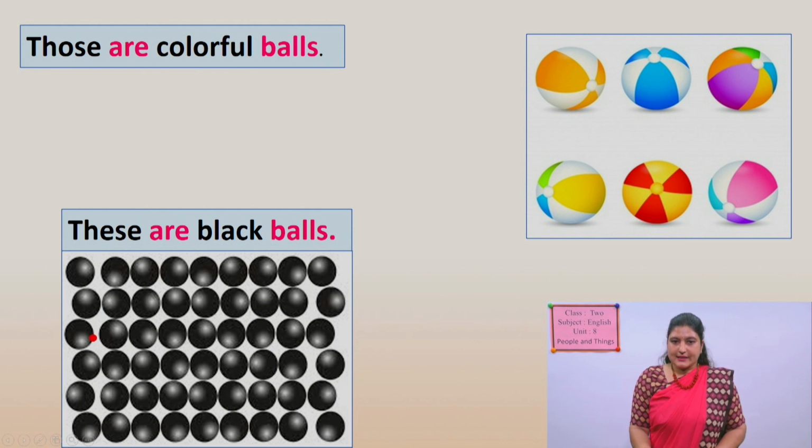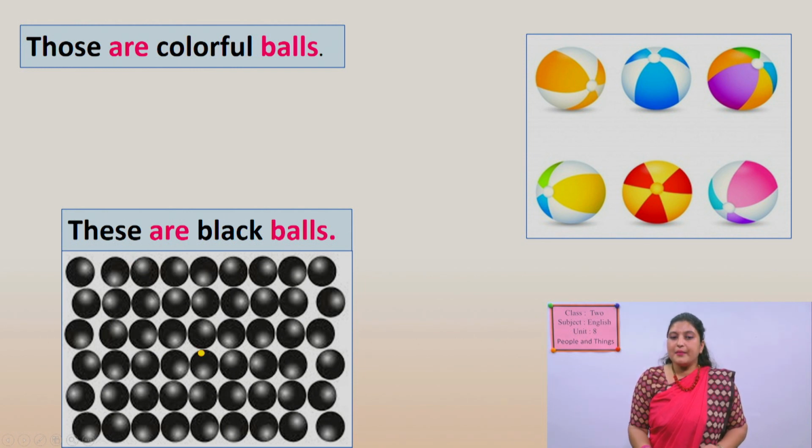What are these? Can you tell me? Okay, look here. The sentence is near to the picture. Yes? Near the balls. And we can say these are black balls. What types of balls are these?